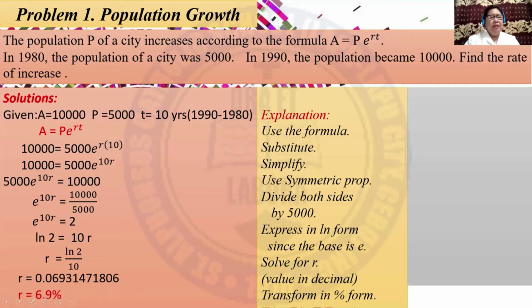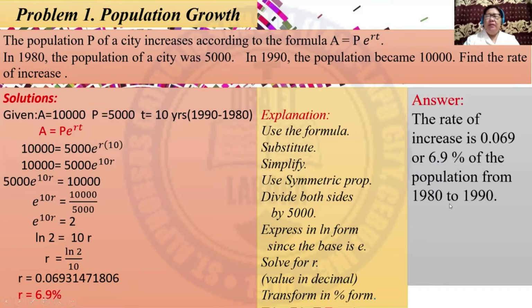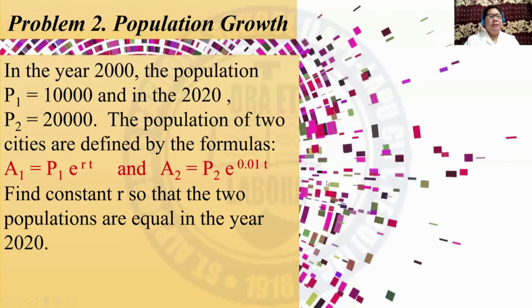So what we have is 6.9%. You can move 2 decimal places to the right from here, 1, 2, and then round off. So the answer, the rate of increase is 0.069 or 6.9% of the population from 1980 to 1990.